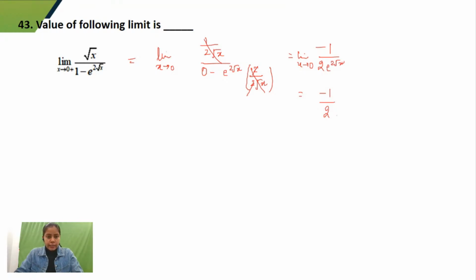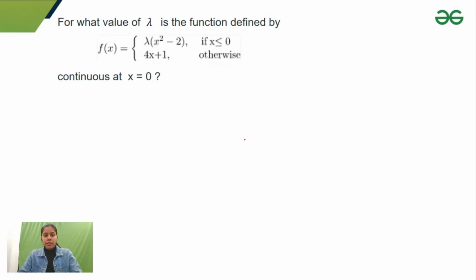Okay, so yeah, let's solve the next question. This is based on continuity. Yeah, we can say that there should be 5 to 7 marks.